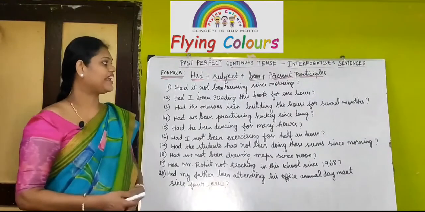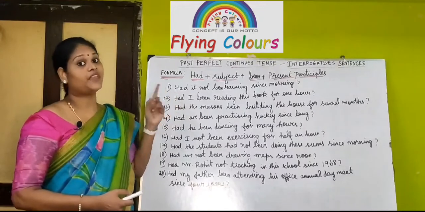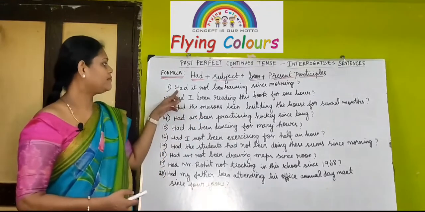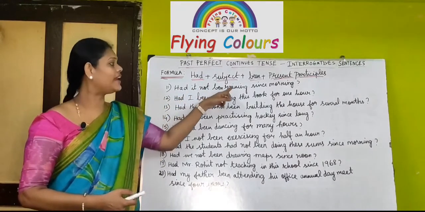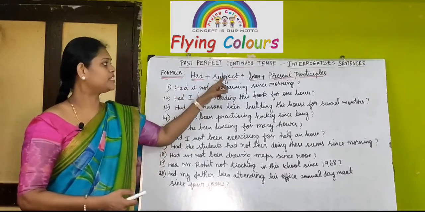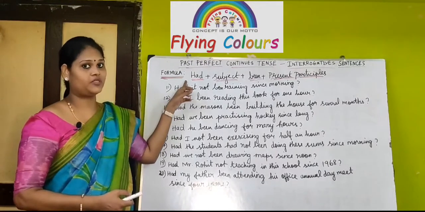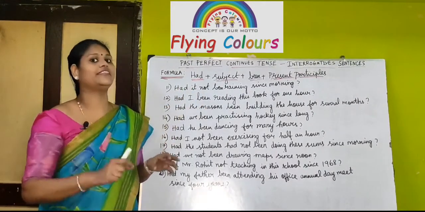Had it not been raining since morning? See, again negative is given in this sentence. Interrogative sentence, but negative is also included. Had plus it is the subject, plus not is the negative, been is the formula and raining is the present participle. So this is the formula: had plus subject plus been plus present participle. This is for interrogatives, but if you include not, it becomes negative in the interrogative sentence.